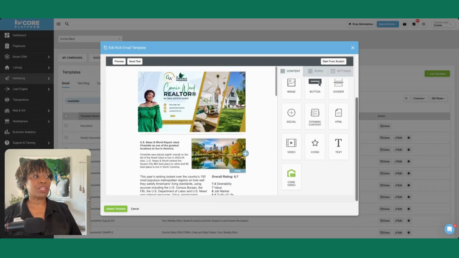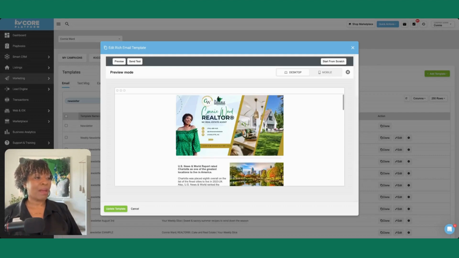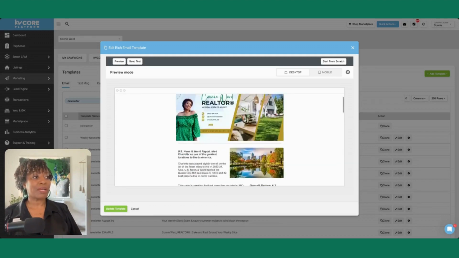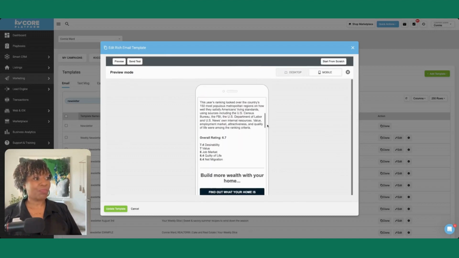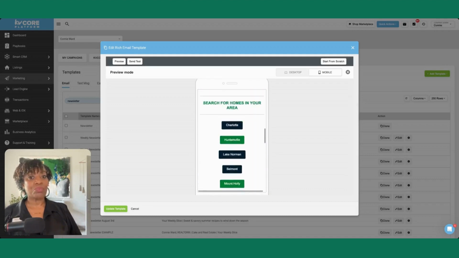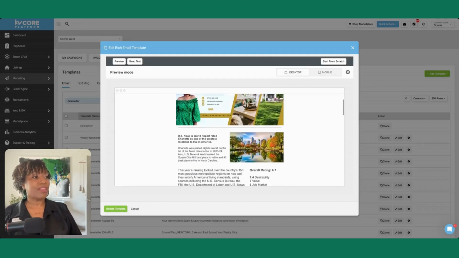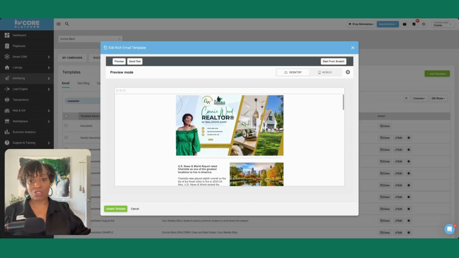So once you've completed your newsletter, what you want to do is click preview. So it shows you a preview in the desktop layout as well as the mobile format so that you can see both from the user perspective and you can test your links to make sure they work and they go where you want them to go. Okay, so this is what it will look like on a cell phone, which most users will be viewing your newsletter from their phone. And then this is what it will look like from a desktop to a certain extent, aside from the extra white space.